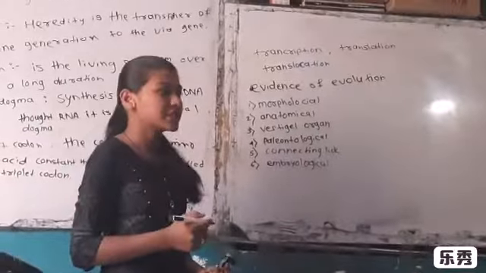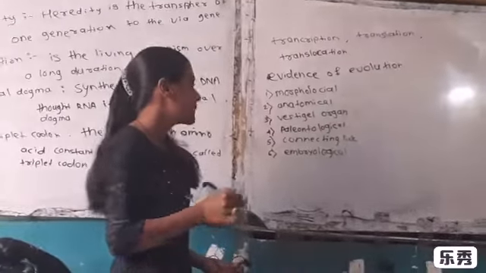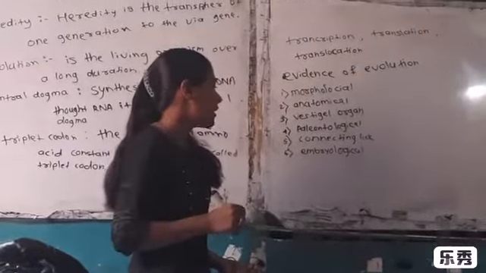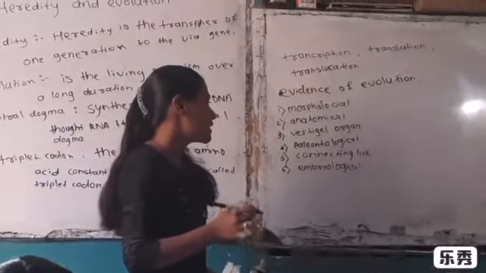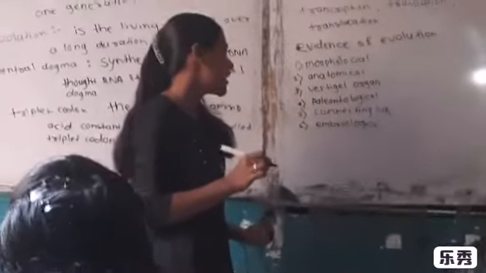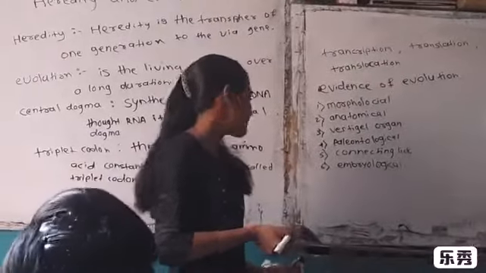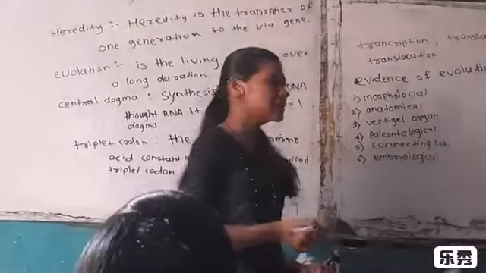Embryological evidence. All embryos show extreme similarity during the initial stage, and this similarity decreases gradually. The similarity indicates the common origin of all these animals.